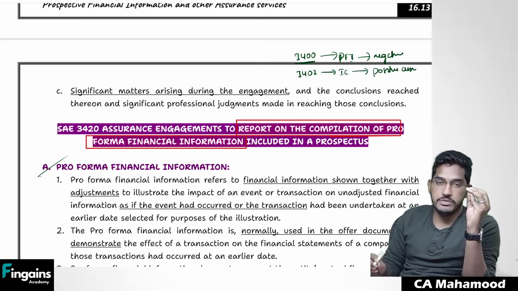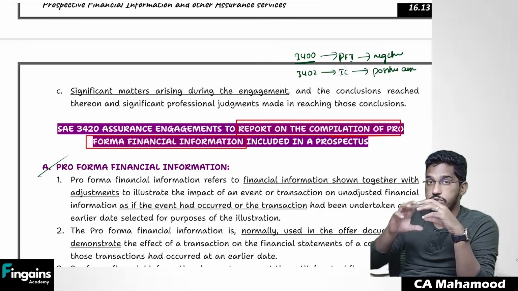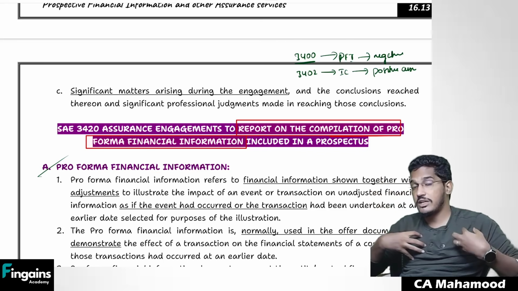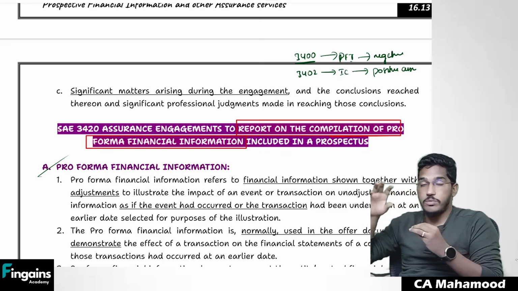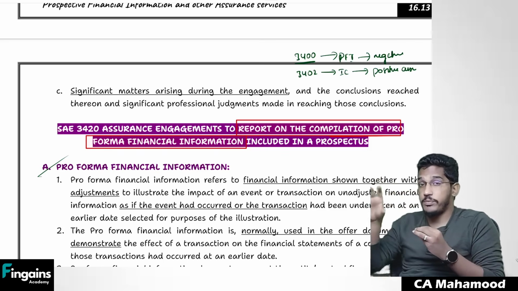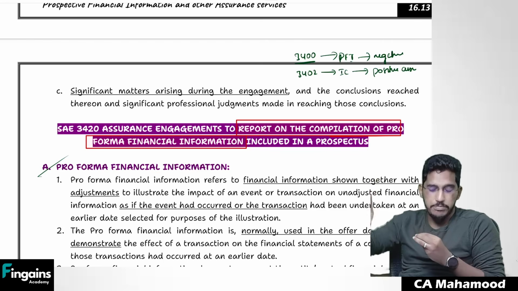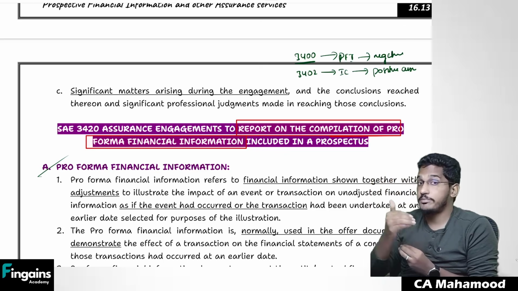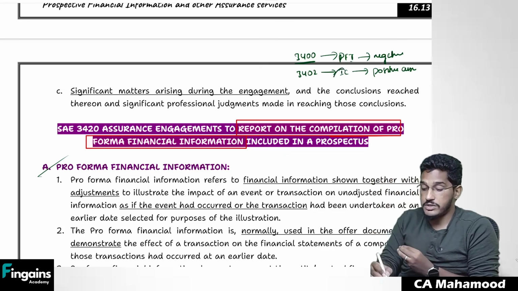In SAE 3402, you are required to verify internal controls and give the report. If you are satisfied, you will say internal controls are operating effectively, designed properly, implemented properly, and management has fairly described their internal control system. You give positive assurance in an internal control assurance report.